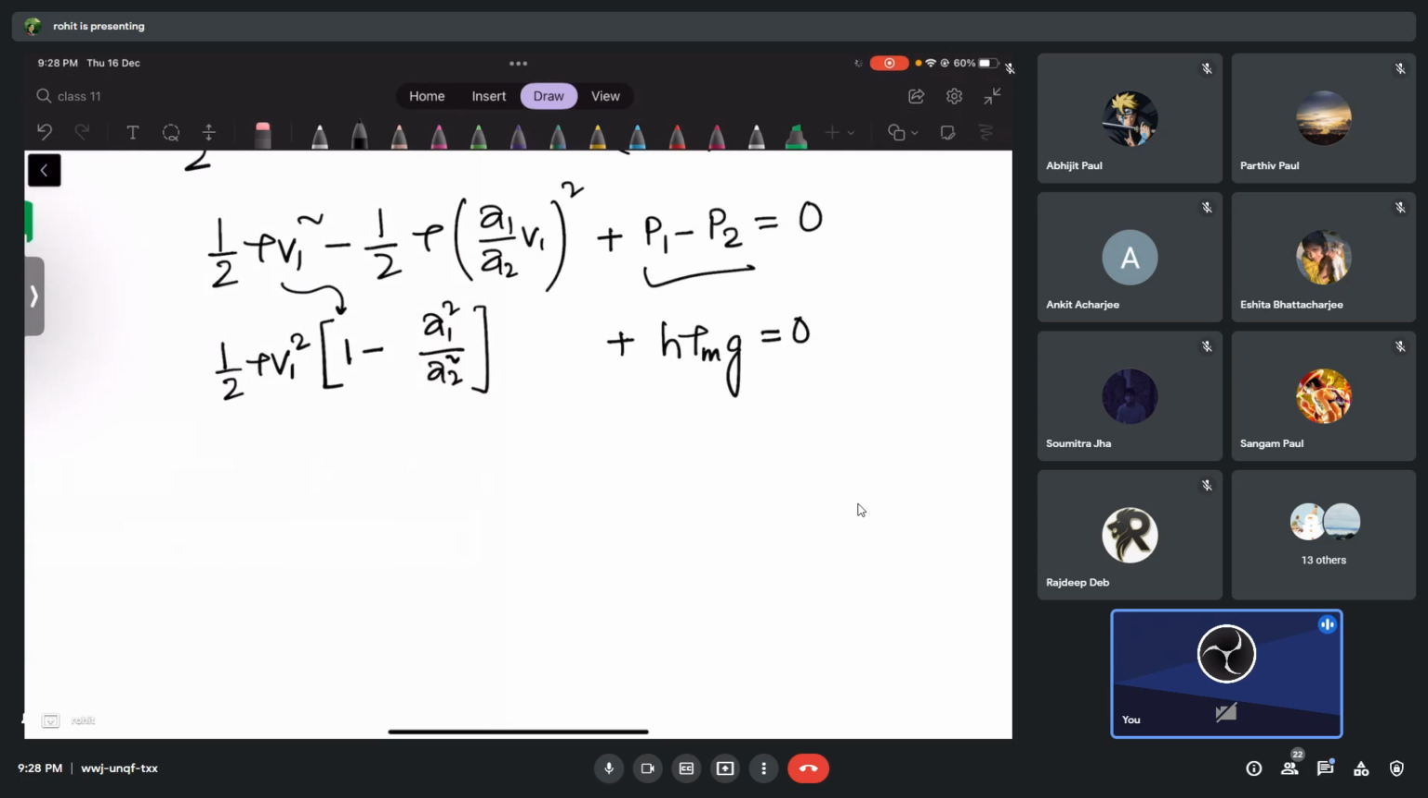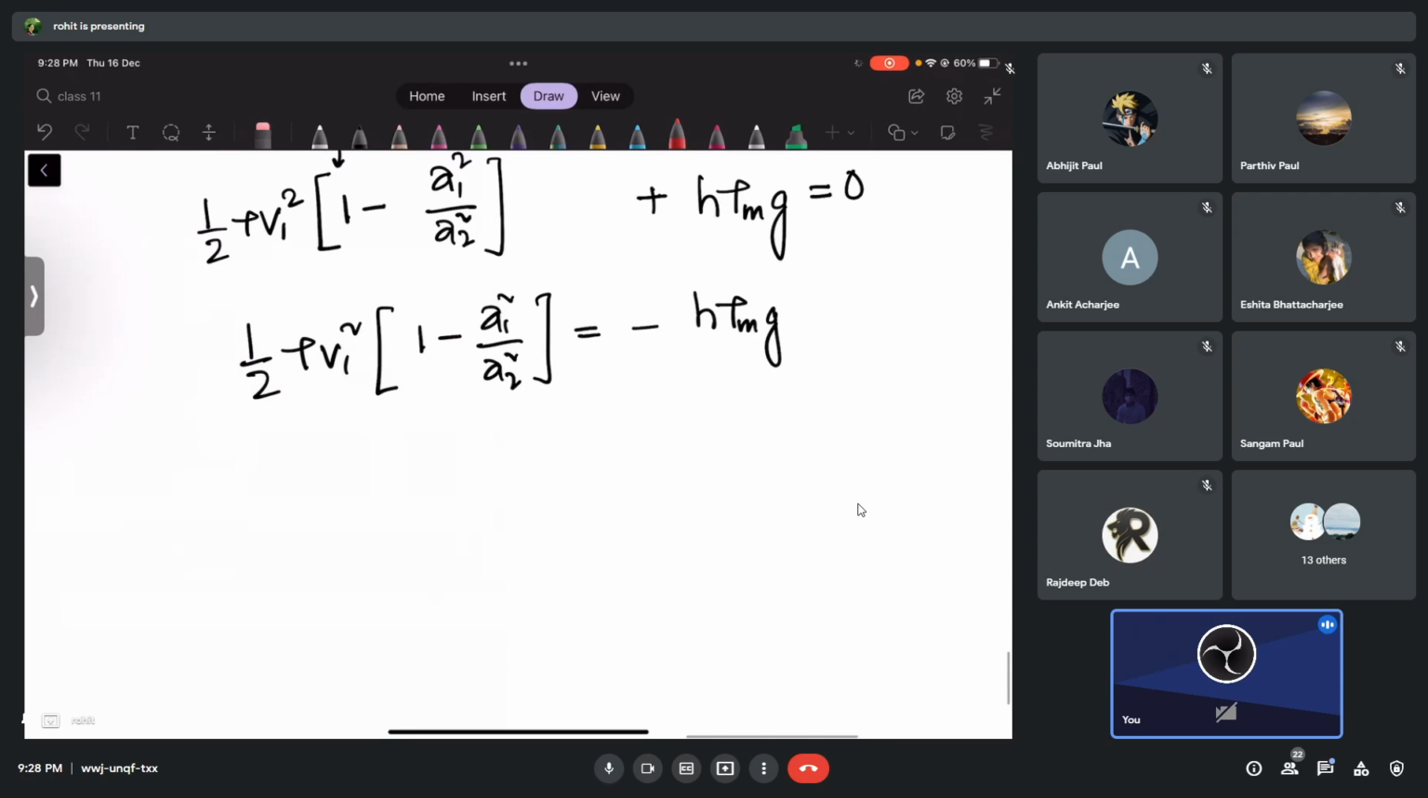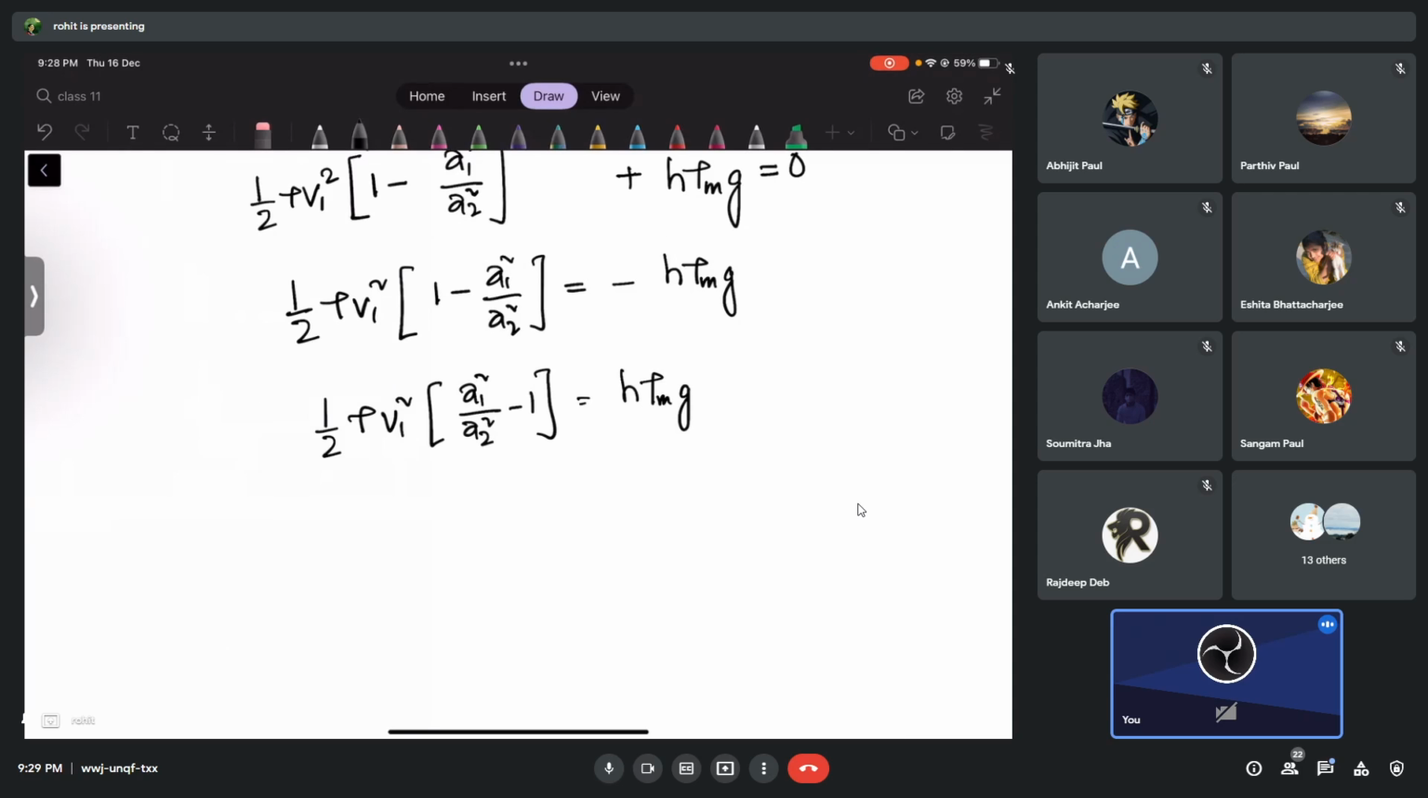Now you tell me, what can I do here? I can write half rho V1 squared, 1 minus A1 squared by A2 squared equals to minus H rho m g. Now I don't want to use this minus sign, so I'll take it on the left hand side. It's going to look like this: half rho V1 squared, A1 squared by A2 squared minus 1. Do you understand what I did? I've multiplied everything by minus sign, that's it.